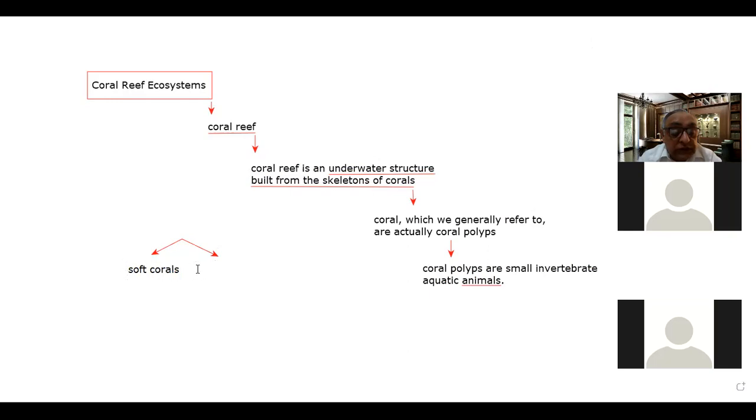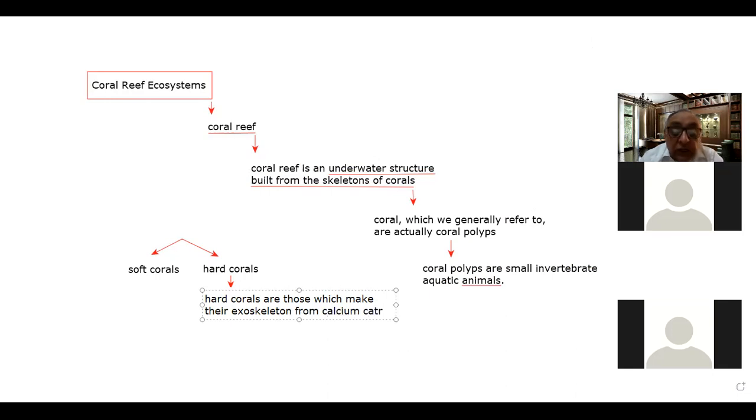As far as the hard corals are concerned, hard corals are those which make their exoskeleton from calcium carbonate.